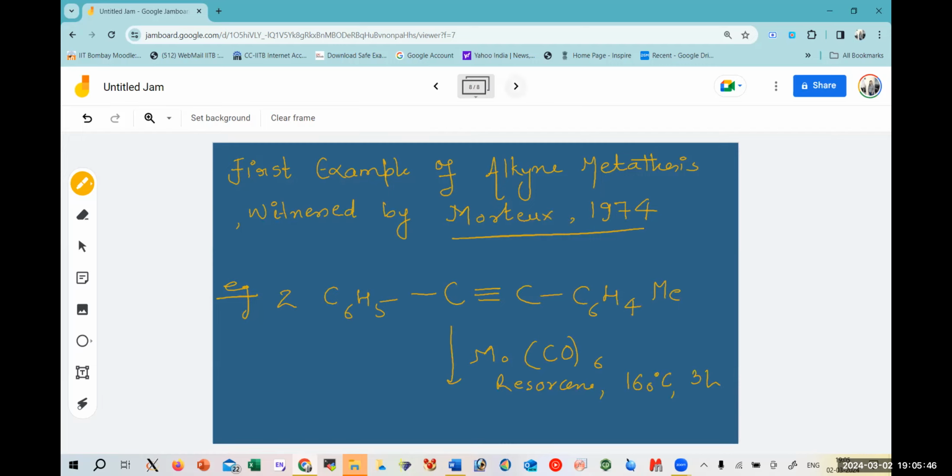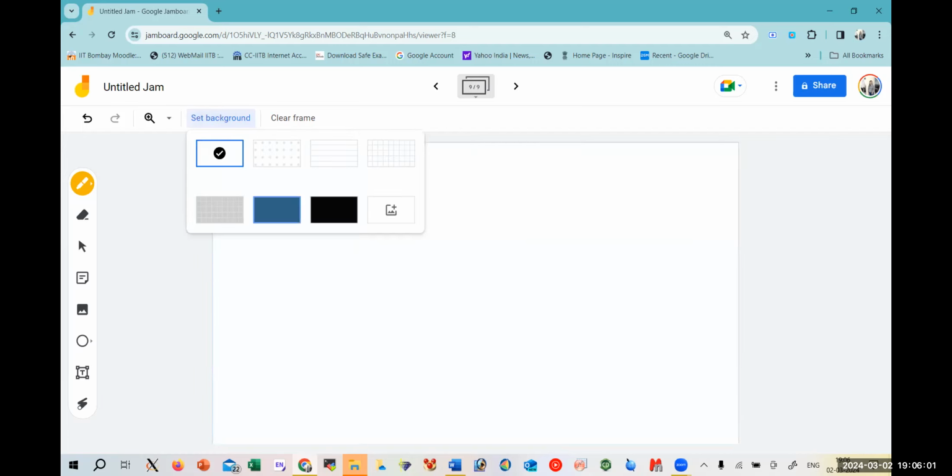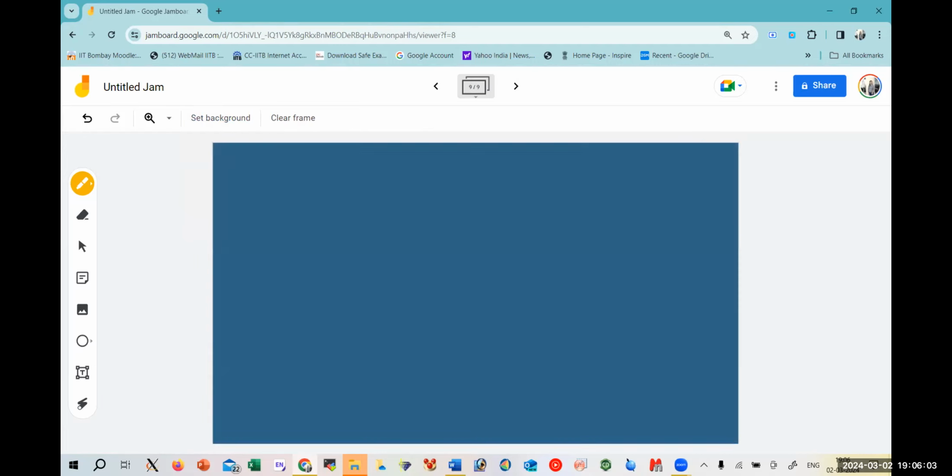So how this works, I'll just write the product first. It would give you MeC6H4, C triple bond C, C6H4Me, plus the other product is C6H5, C triple bond C6H5. So this is the second product.